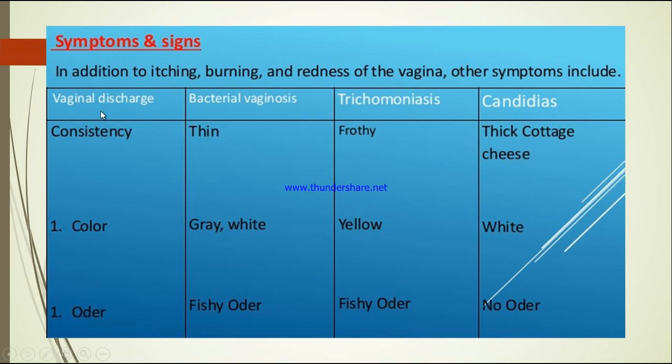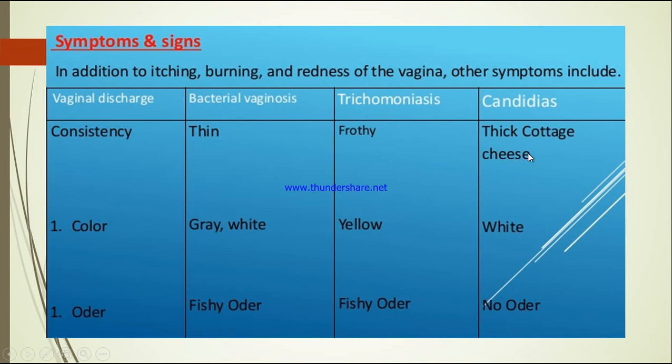And other symptoms will include, based on the types of vaginitis, the vaginal discharge. Based on the consistency, meaning how thick or how thin it is. In bacterial vaginosis, the discharge is very thin. In trichomoniasis, it is frothy. Frothy means there is froth, like soap. You can see bubbles. That will be seen in trichomoniasis. And in candidiasis, there will be thick cottage cheese.